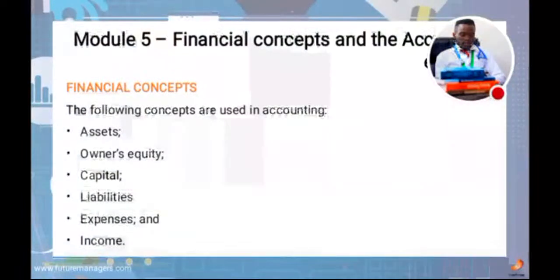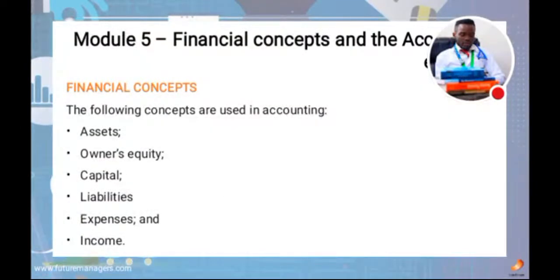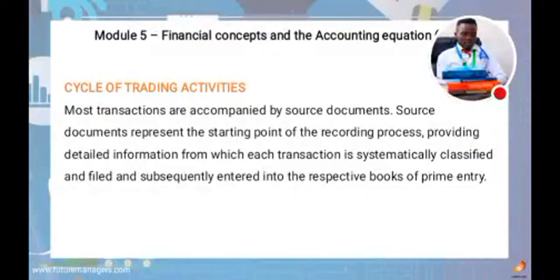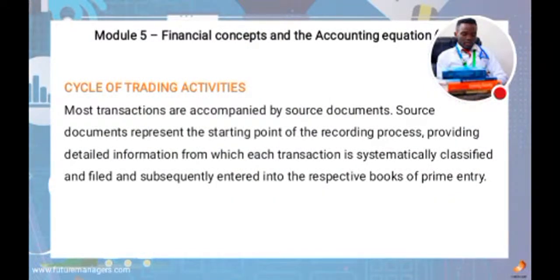Okay. Then besides that, we also have other financial concepts which just include these 7 categories: asset, ownership, equity, capital, liability, expense, as well as what? Income. So these are very much important. And we also have what we call the cycle of trading activity.